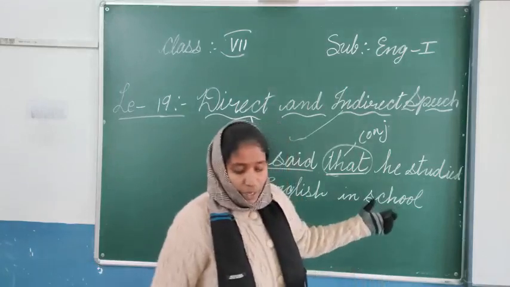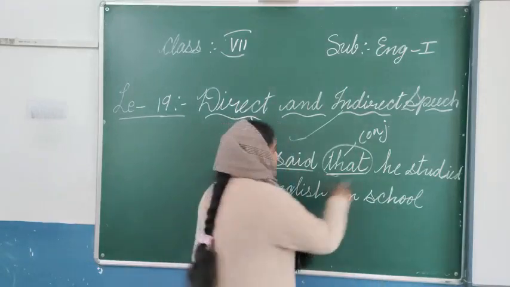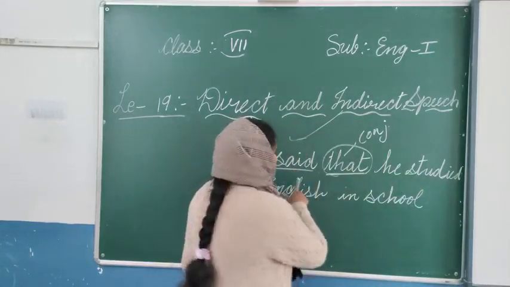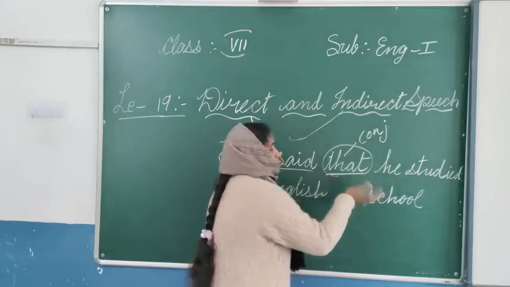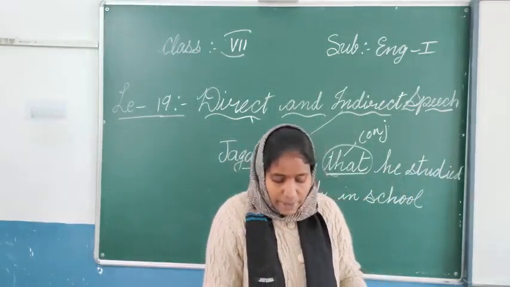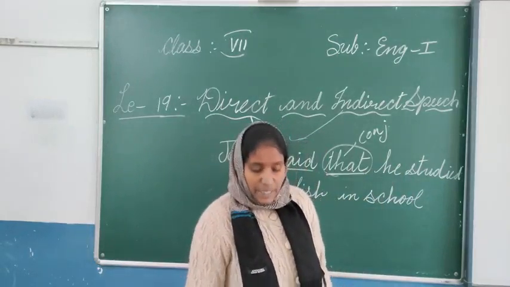Since the reporting verb is in the past tense, this also will be changed into the past tense. So: Jagat said that he studied English in school.